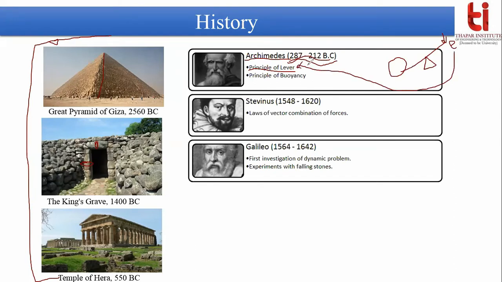This theory was proposed for the first time in this time period, but you cannot say that this lever mechanism was not present before Archimedes. It must have been present, but the written evidence, or the written theory, is available from the period of Archimedes. He derived the formula, documented it, and got it published. So Archimedes gets the credit for developing the theory of the lever, or principle of the lever.